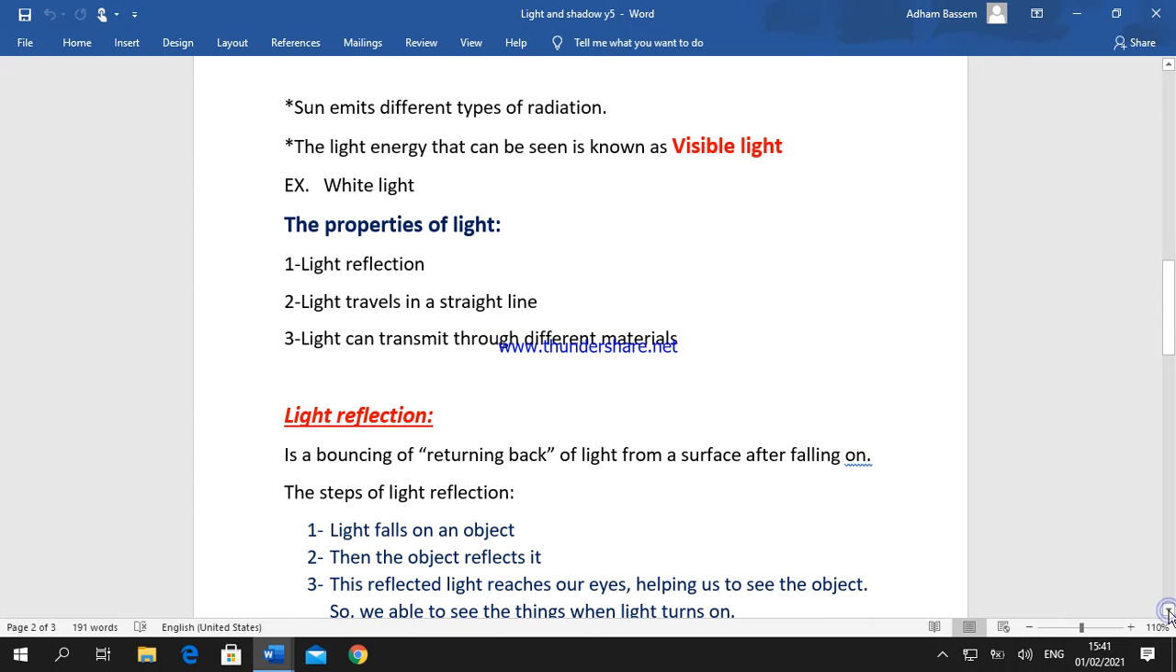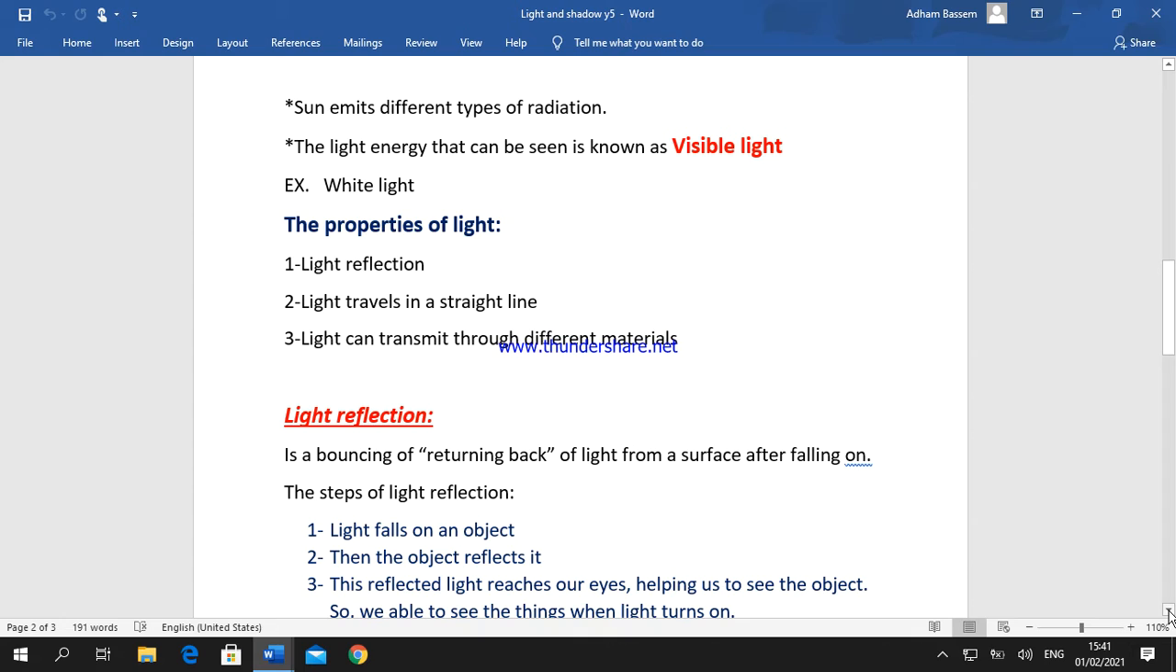Our sun emits different types of radiation, such as white light, ultraviolet rays, and infrared rays. But the light energy that can be seen is known as visible light, as white light. So white light can be seen by our eyes, while ultraviolet rays and infrared rays are radiation that can't be seen by our eyes.